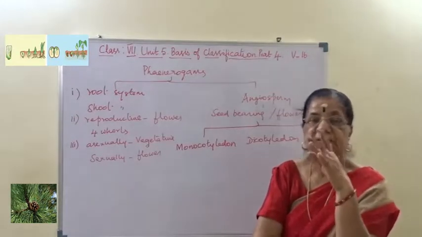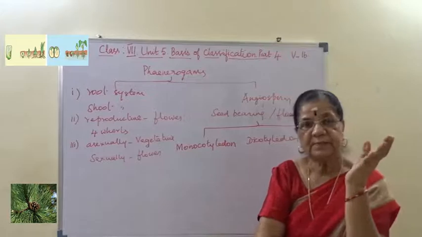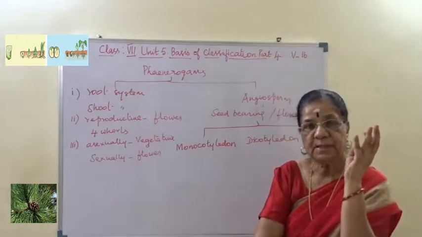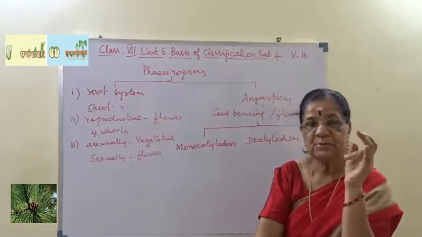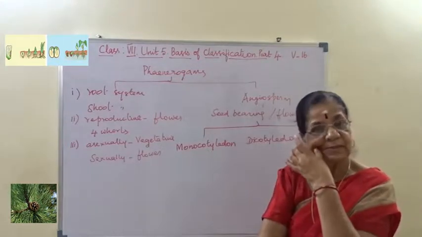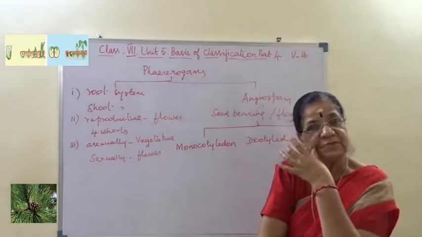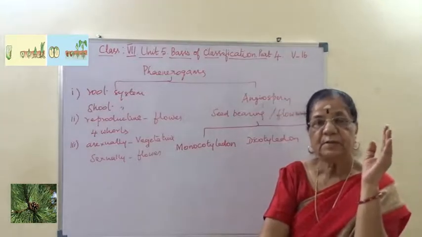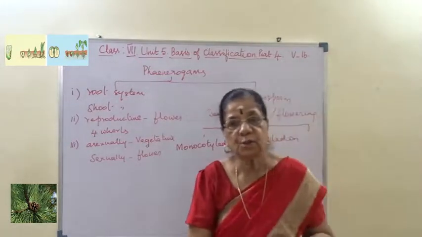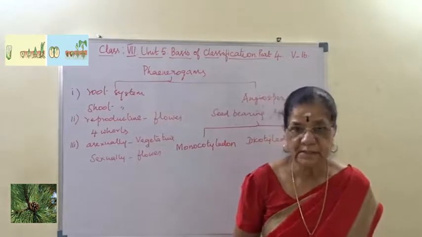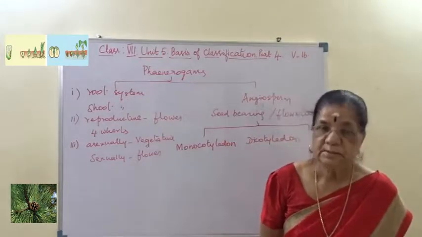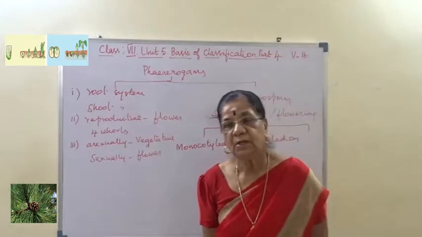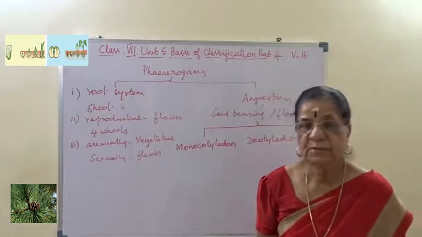Now based on this, the entire flowering plant structure can be differentiated. Monocot plants will have a fibrous root system, dicot plants will have a taproot system. We have studied the taproot system structure. Then the leaf will have parallel venation in monocot, reticulate venation in dicot, and the flower will be trimerous in monocot, pentamerous or tetramerous in dicot.